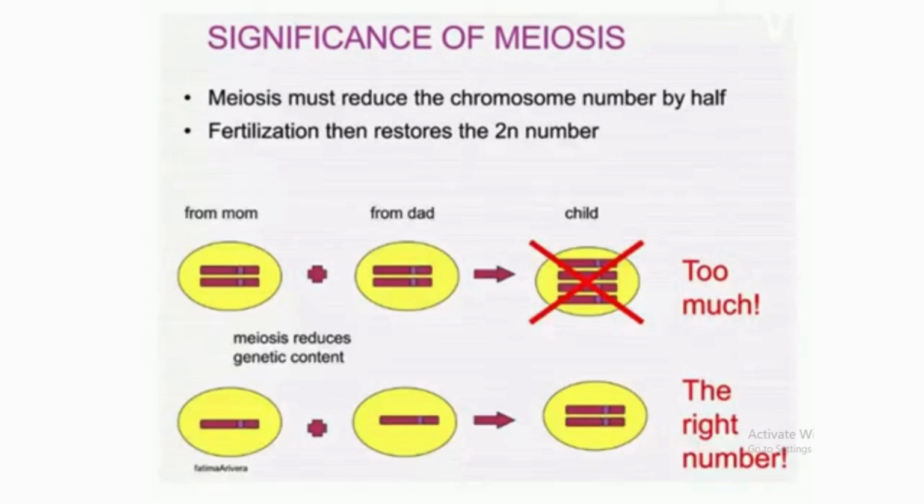So what is the importance of meiosis? Meiosis must reduce the chromosome number by half, and fertilization then restores the 2n number of chromosomes. It also means creating genetic diversity through the processes of crossing over and independent assortment of the chromosomes.